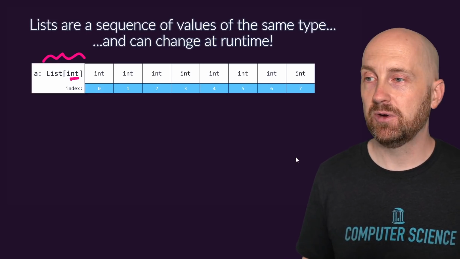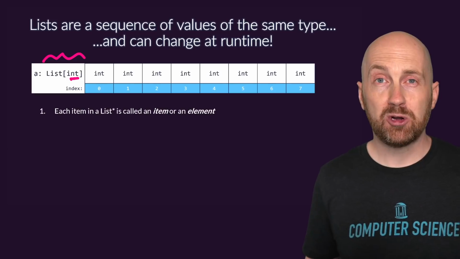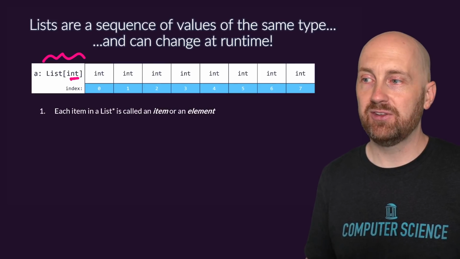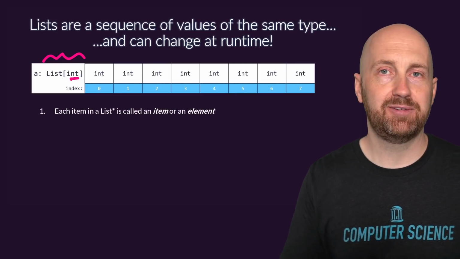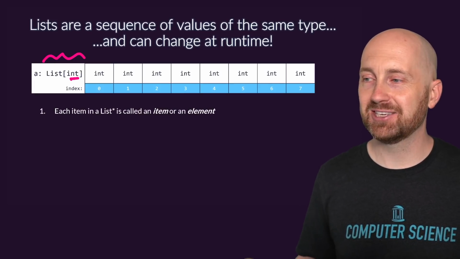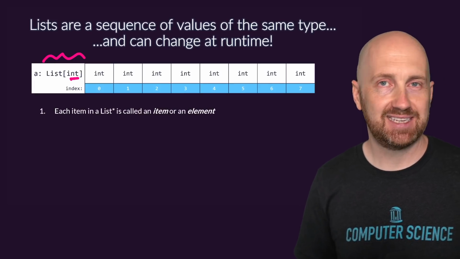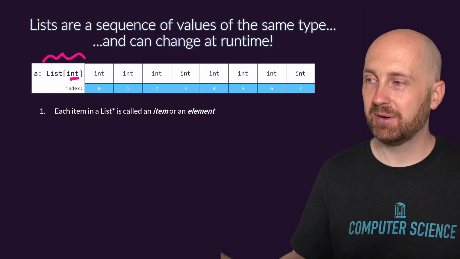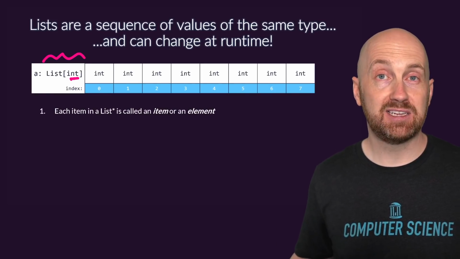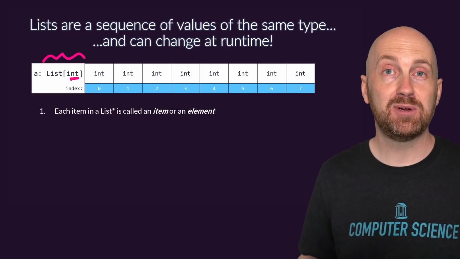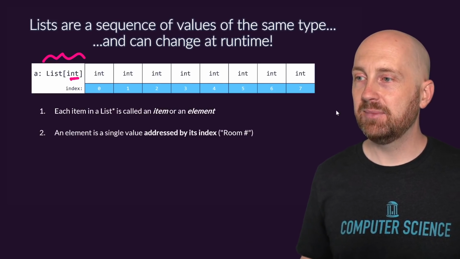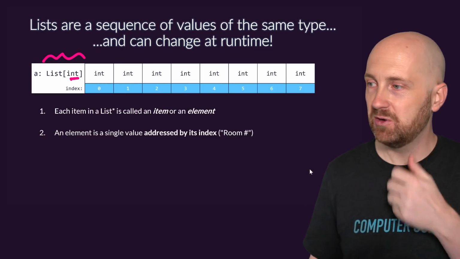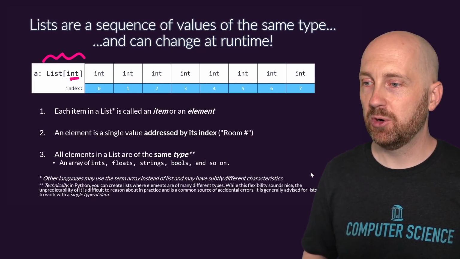The items in the list are going to be inside of those square brackets. We call each item in our list, or each element in our list, an item or an element. So these are synonymous with one another, and this is kind of a recursive definition. Each item in a list is called an item. And you'll see in the Python syntax that items are what Python likes to call these. In other languages, you'll see element, and if you read things in books, you'll probably see the word element as well. So again, this is a composite container data type. It's a sequence of many items. And an element is represented or accessed by its index, right? So we've seen this with the subscription notation, and we'll look at it in more depth in just a moment.